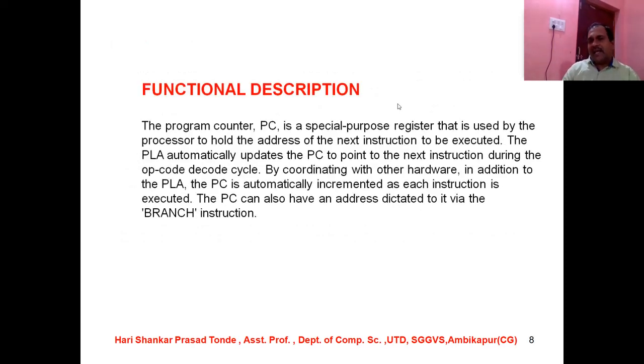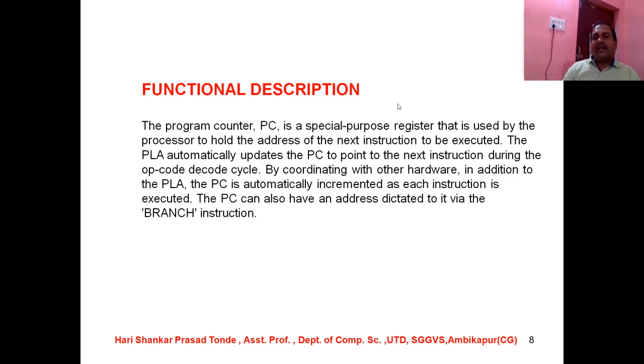So let us discuss the next slide, which is the functional description of the program counter: how it functions and how it depends on various types of registers and various types of operations executed by the processor. The program counter, PC, is a special purpose register used by the processor to hold the address of the next instruction to be executed, and the PLA automatically updates the program counter to point to the next instruction during the opcode decode cycle.